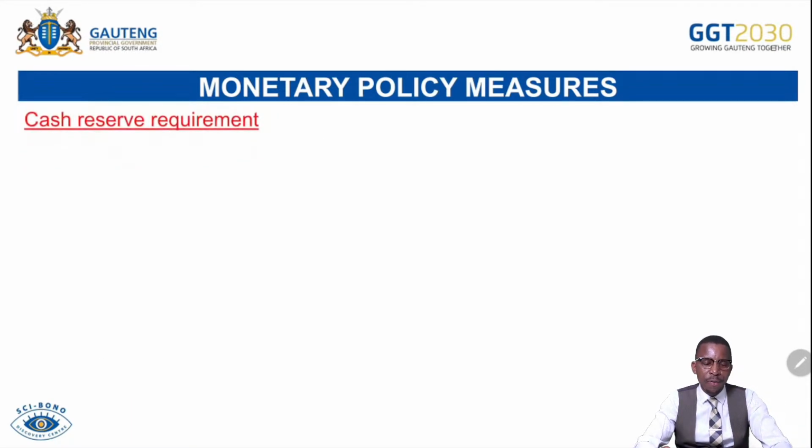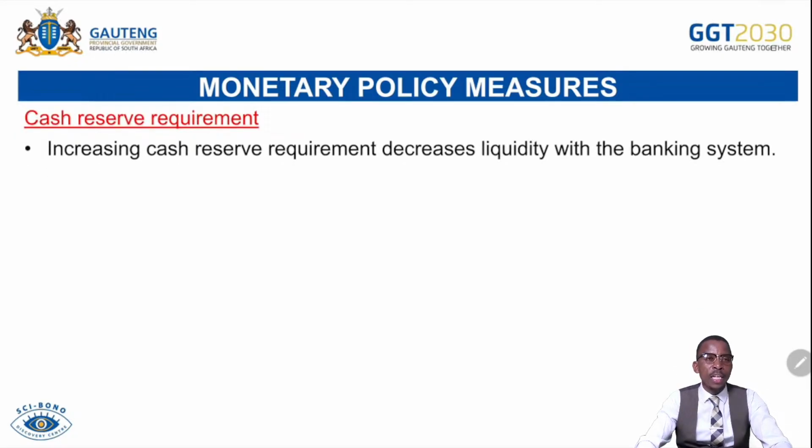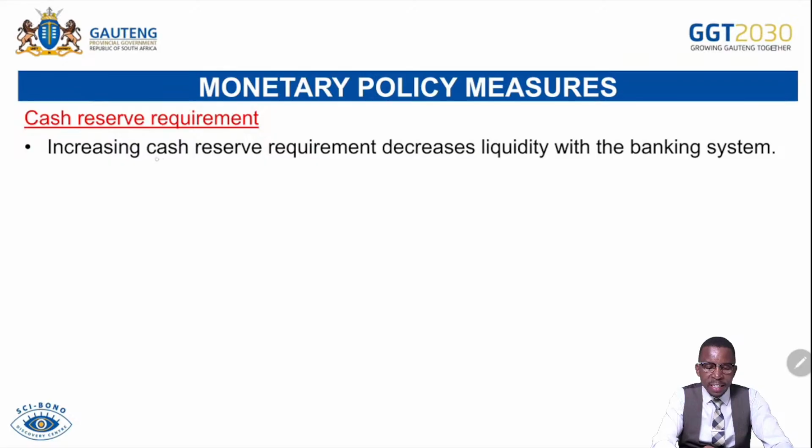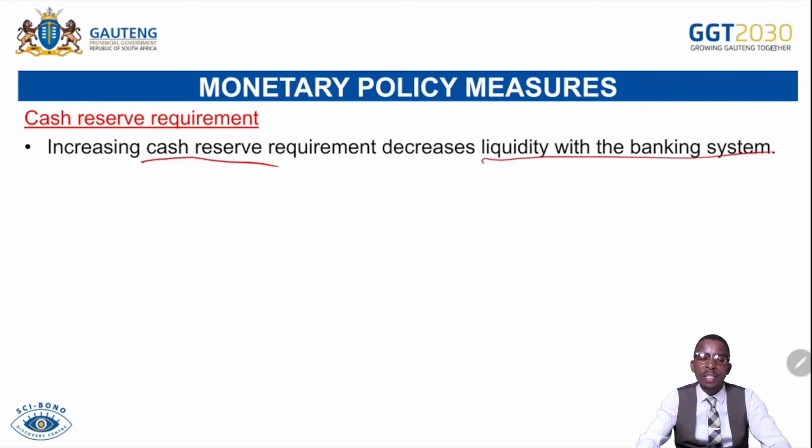The cash reserve requirement or reserve requirement ratio. So Reserve Bank here intervened by increasing cash reserves requirement to decrease liquidity within the banking system. So whenever Reserve Bank increases cash reserves, the vault money will be increasing. Remember, money in the vault is not available to spend. So the vault money will be increasing, but money supply will be dropping down. As the money supply decreases, then consumers and businesses will be spending less on goods and services.